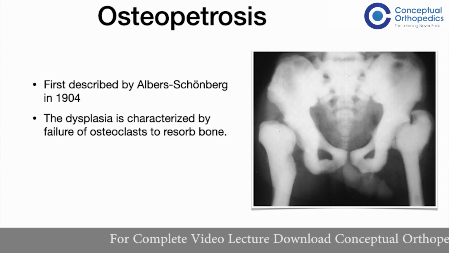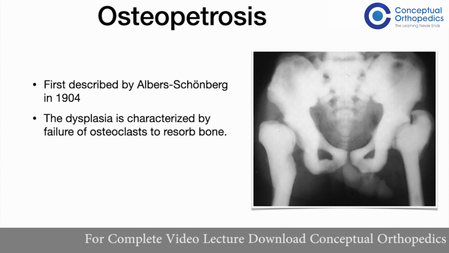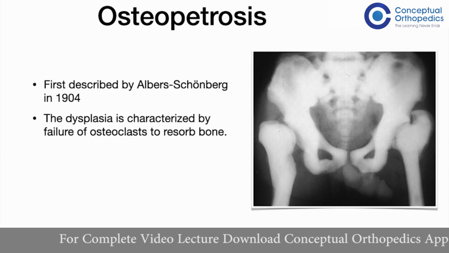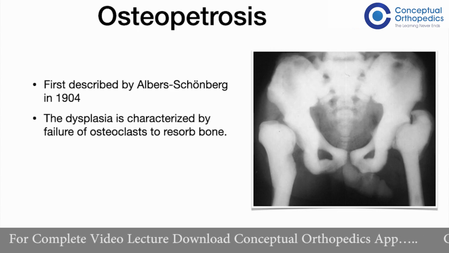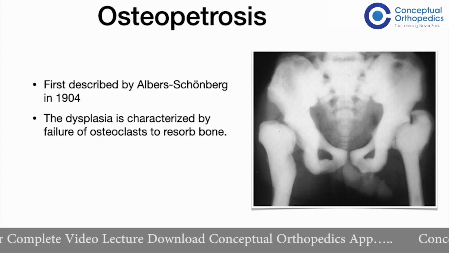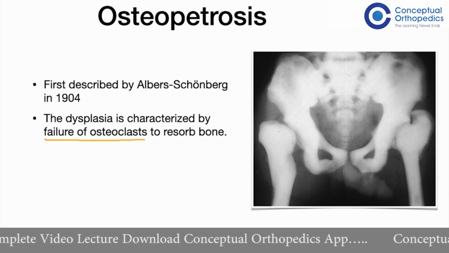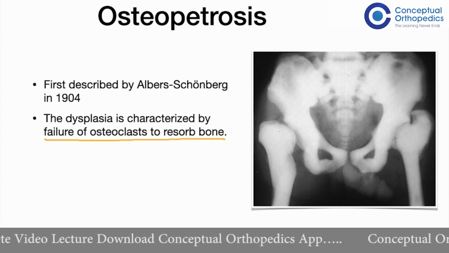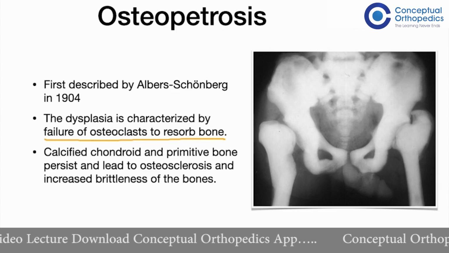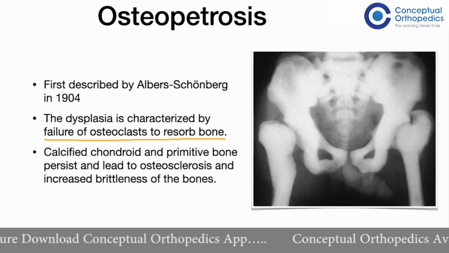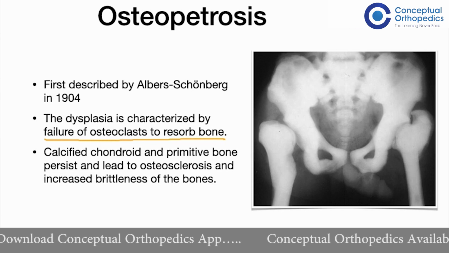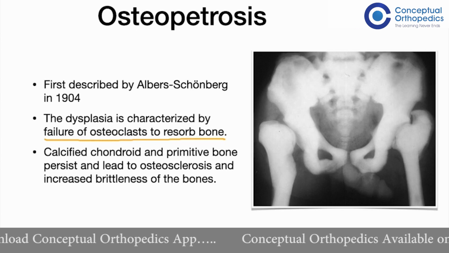The dysplasia is characterized by failure of osteoclasts to resorb bone. So that is the basic pathology of patients with osteopetrosis, that is the failure of osteoclasts to resorb bone. Calcified chondroid and primitive bone persists and leads to osteosclerosis and increased brittleness of the bone, because the bone which